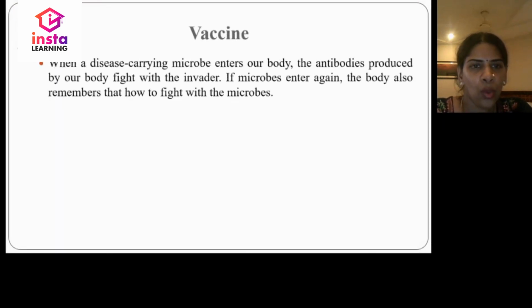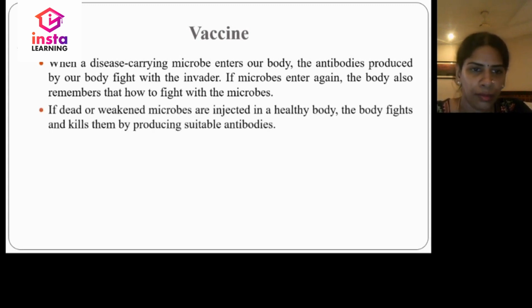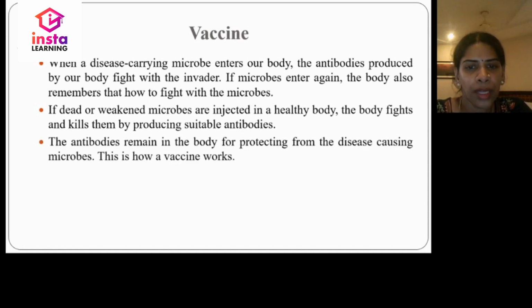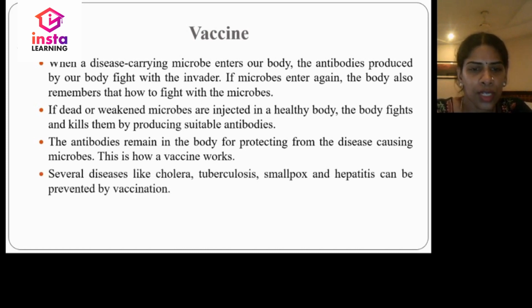Vaccine. When a disease-carrying microbe enters our body, the antibodies produced by our body will fight with the invader. If microorganisms enter again, the body remembers how to fight the microbe. If dead or weakened microbes are injected into a healthy body, the body fights and kills them by producing suitable antibodies. The antibodies will remain in the body for protecting from the disease-causing microbes. This is how a vaccine works. Several diseases like cholera, tuberculosis, smallpox and hepatitis can be prevented by vaccination.